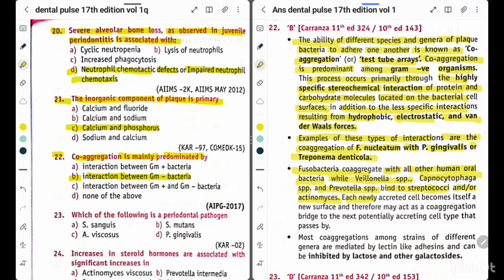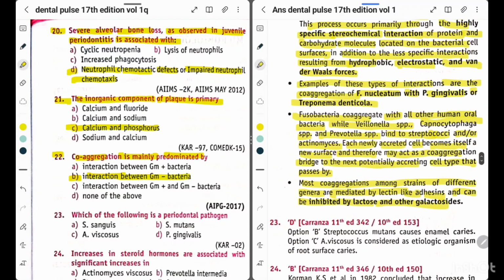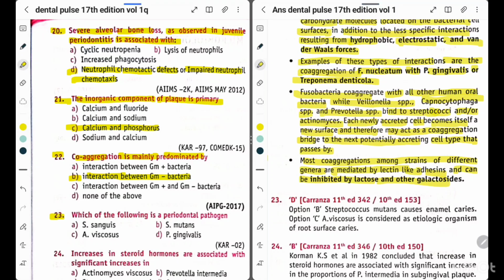Each newly accreted cell becomes itself a new surface and therefore may act as a co-aggregation bridge to the next potentially accreting cell type that passes by. Most co-aggregations among strains of different genera are mediated by lectin-like adhesins and can be inhibited by lactose and other galactosides.